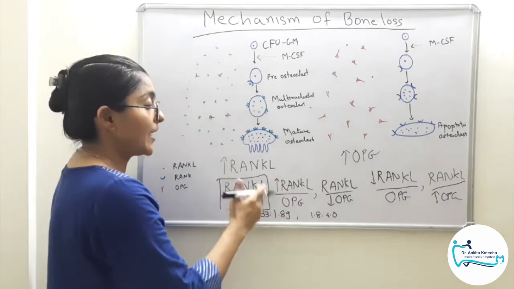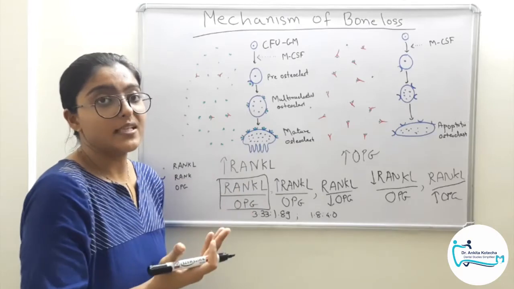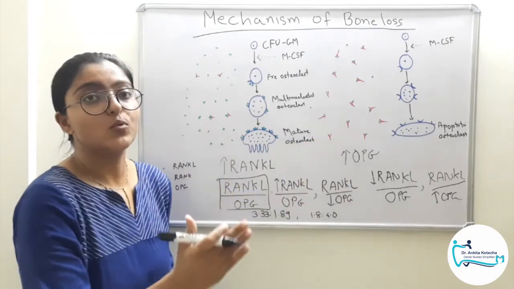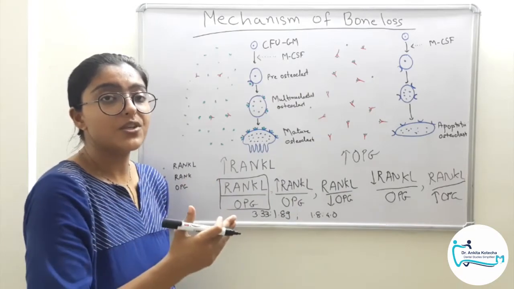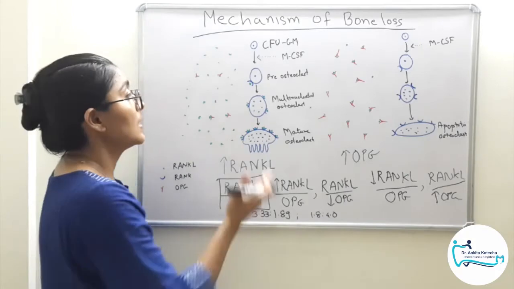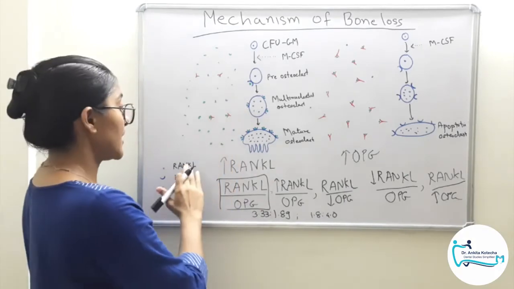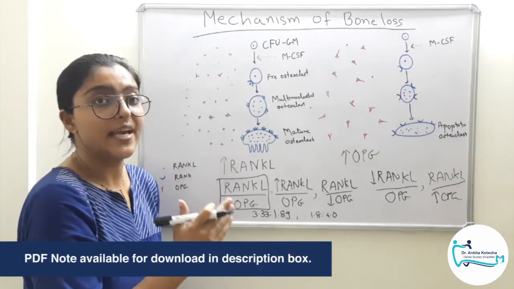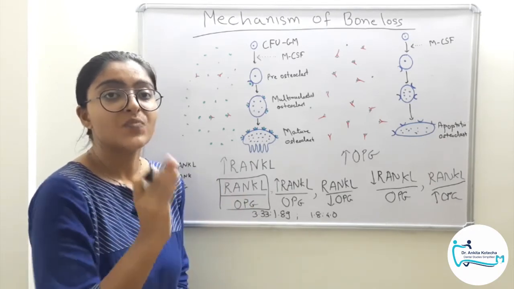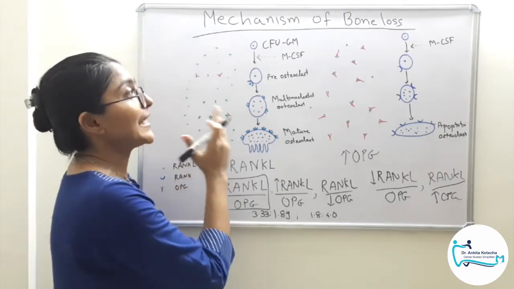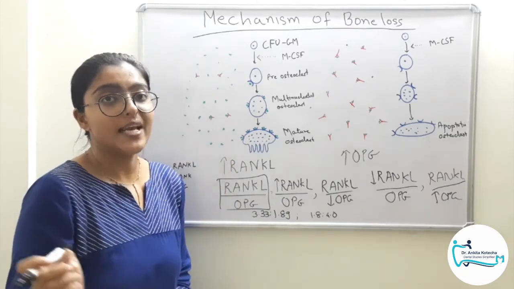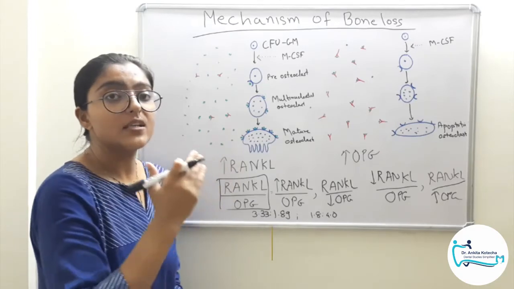So this is one parameter to assess bone loss activity, and this is all about mechanism of bone loss. That is inflammation leading to bone loss via the release of pro-inflammatory cytokines, the impact of pro-inflammatory cytokines on the RANK-RANKL-OPG axis, and finally the RANKL OPG ratio analysis. So this completes the topic mechanism of bone loss in periodontal disease, especially the molecular aspect, the main RANK-RANKL-OPG axis.